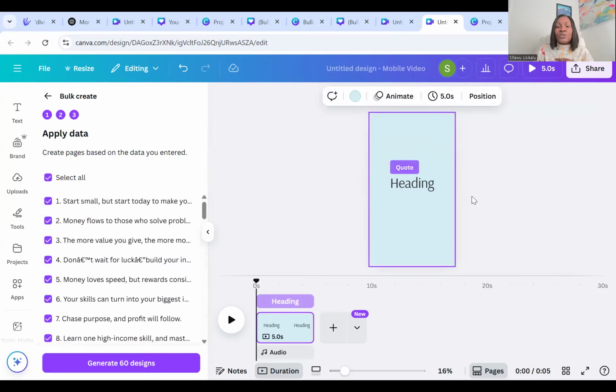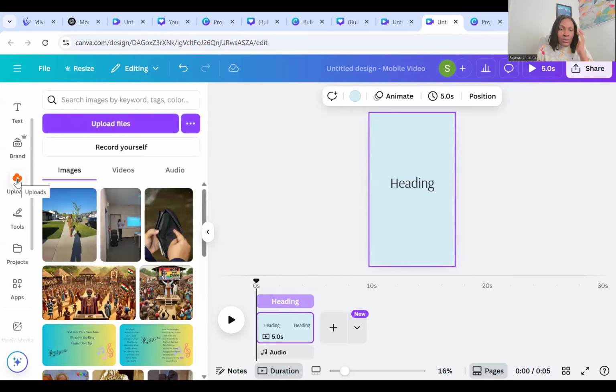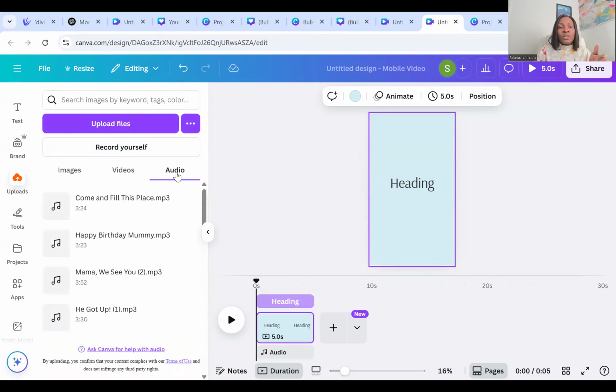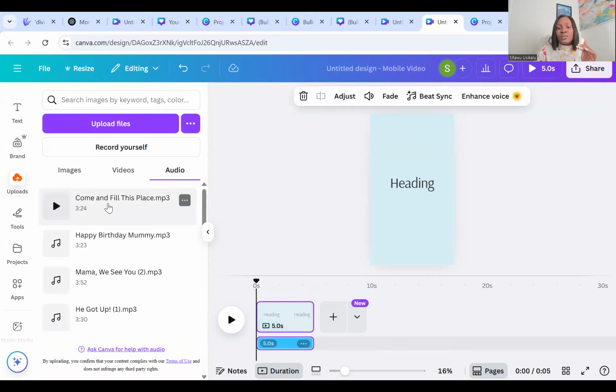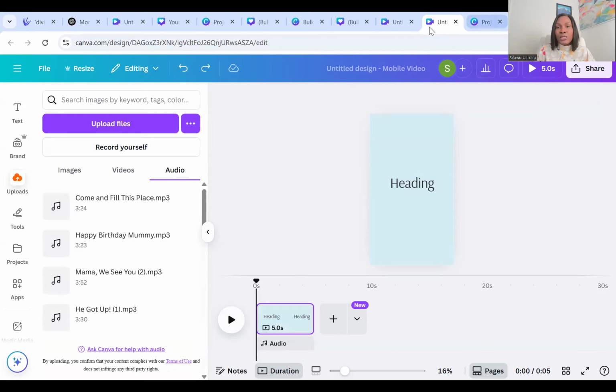Then add it to the reels. So all that you need to do, if you want to add music, let me just look at it. I'm not going to download this with music anyway, but if you want to add music, I'll just come to my uploaded files and click on this. You can see once you click on it, it comes into the box, right? And you'll be able to see the music play in the background. I'm going to click on no, I'm not adding the music.